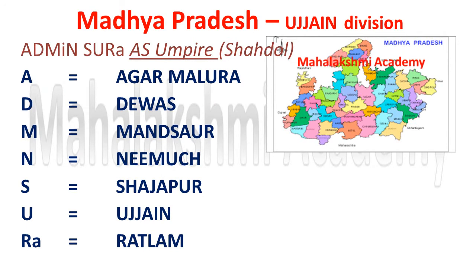Another division we have is Ujjain division. So Ujjain division short code is Admin Sura as Empire. The underlined as Empire is for Shahdol. It has nothing to do with Ujjain division, it is only for Shahdol. So our complete code, Admin Sura as Empire, will help us to learn the districts which come under these 2 divisions, that is first Ujjain division, another Shahdol.